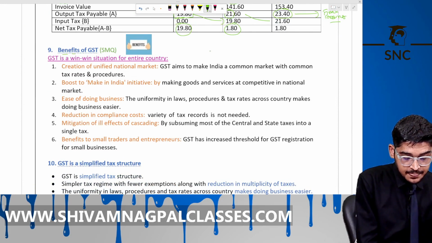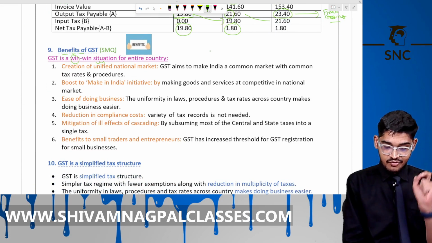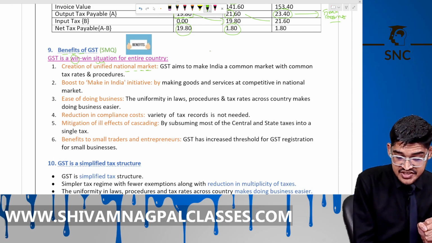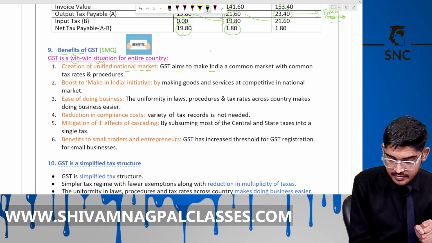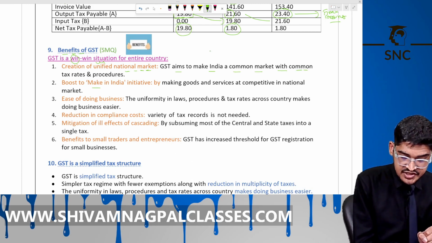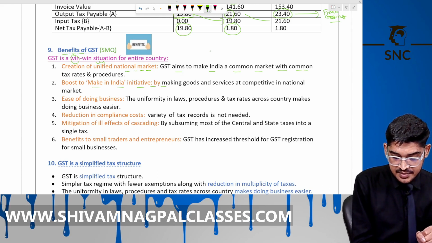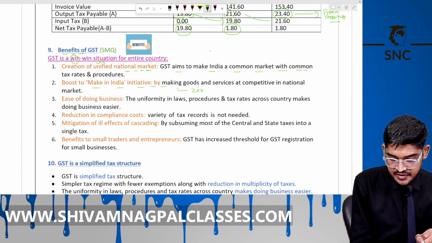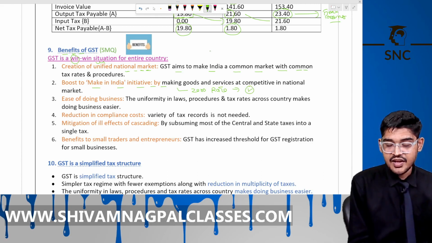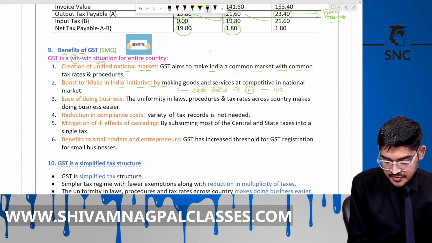Now, benefits of GST. GST is a win-win situation for the entire country. Number one is creation of a unified national market. So GST aims to make a common market, one nation, one tax. It boosts the Make in India initiative. Under GST there is a scheme we call zero rate supply. If we do export, then it becomes zero rate supply. You need not pay GST on it.